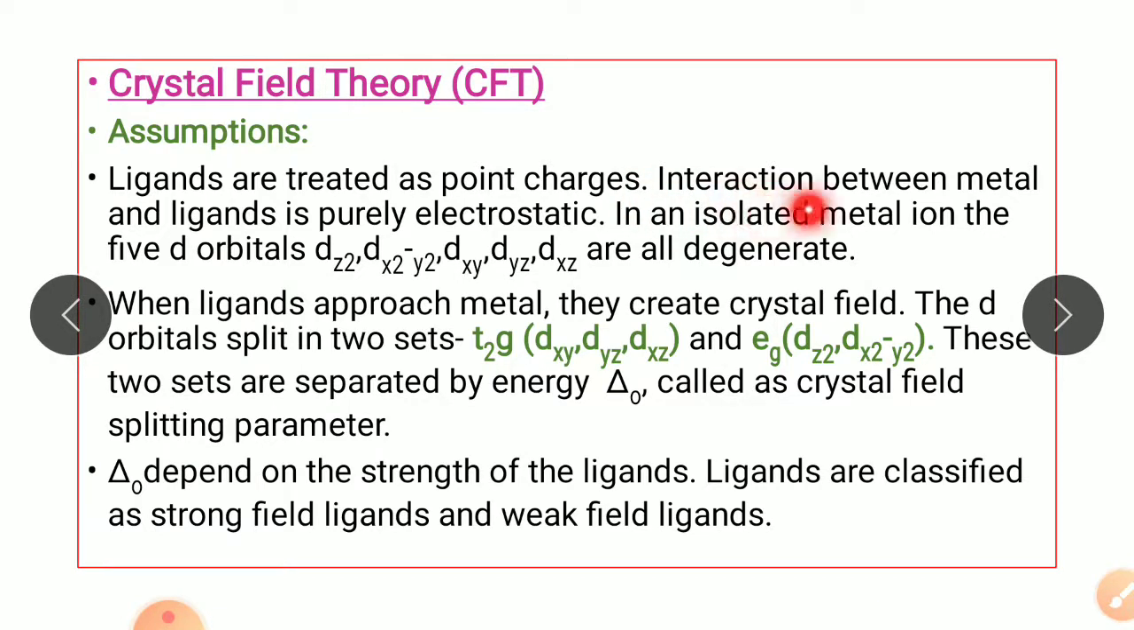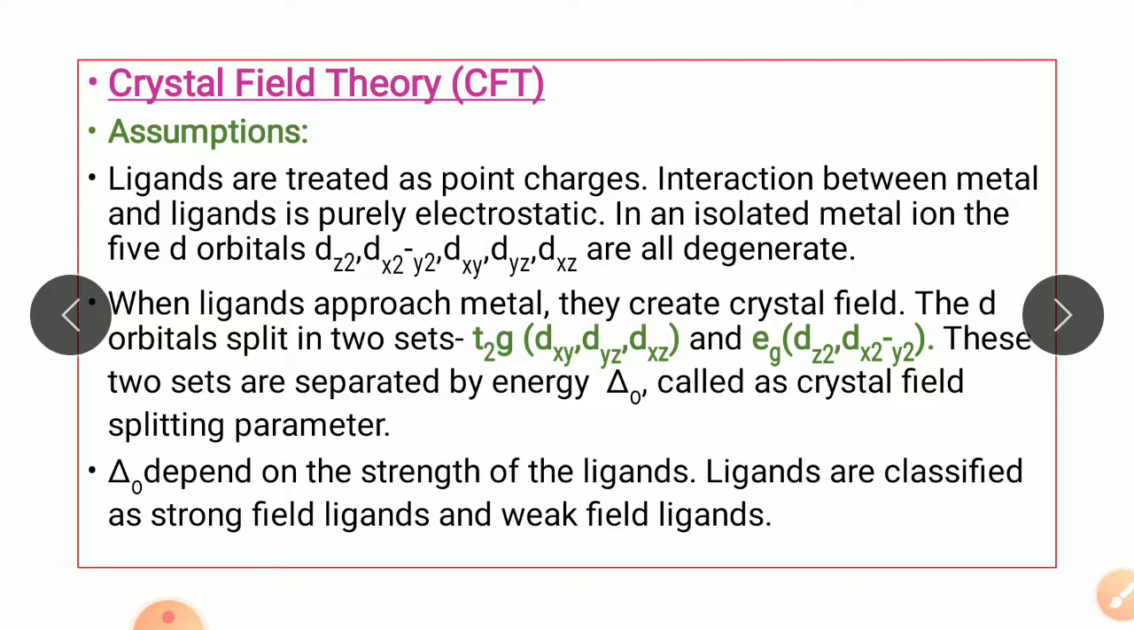The isolated gaseous metal ion has 5 d orbitals, that is dz square, dx square minus y square, dxy, dyz, and dxz, and these are all considered degenerate, that is they have the same energy. But second point is that when the ligands approach the metal, the degeneracy is lost, and these ligands create a crystal field around the metal ion. So now these 5 d orbitals no longer remain degenerate, that is they do not have the same energy.